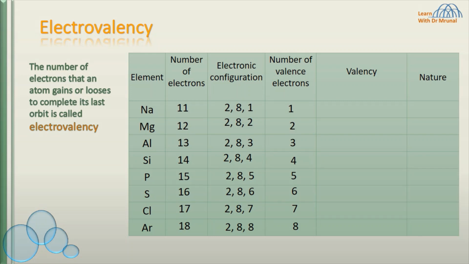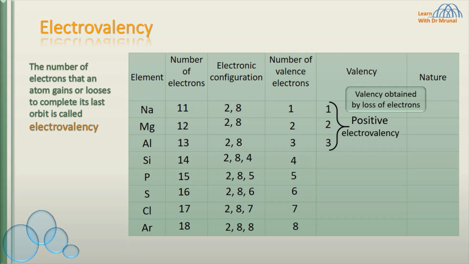So sodium, its electrovalency is 1 because it loses 1 electron to complete its octet. Magnesium, its valency is 2 because it loses 2 electrons to complete its octet. Aluminium, its valency is 3 because aluminium loses 3 electrons. So sodium, magnesium and aluminium, their valency is obtained by loss of electrons, which is called positive electrovalency. And the nature of these elements are metallic.